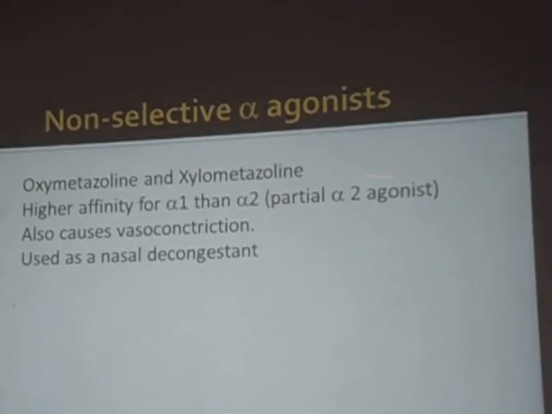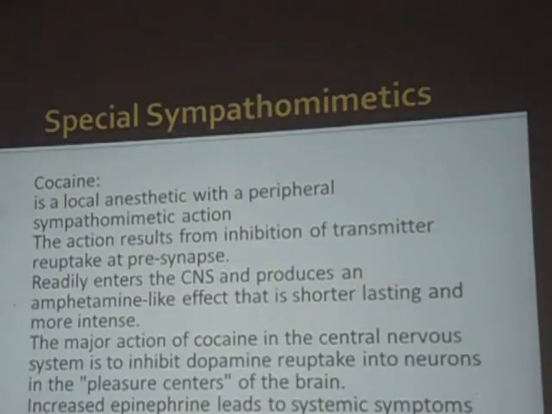Then the non-selective alpha agonists, oxymetazoline, xylometazoline, nasivion, which we told in the last class, are the most popular nasal decongestants. They cause vasoconstriction and nasal decongestion. So due to this allergic reaction, what happens? The allergic mediators along with the prostaglandin system which is released can swell up the local blood vessels. So by using these local drops, we can get rid of this nasal congestion.